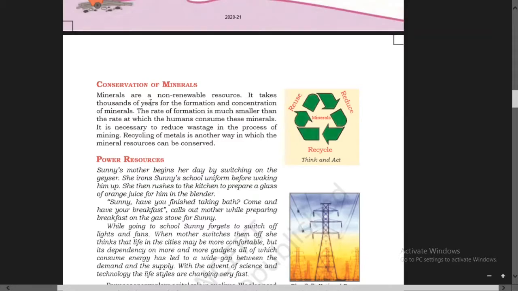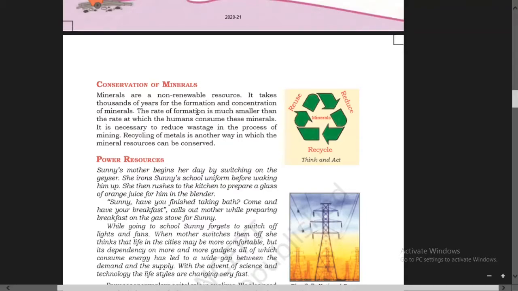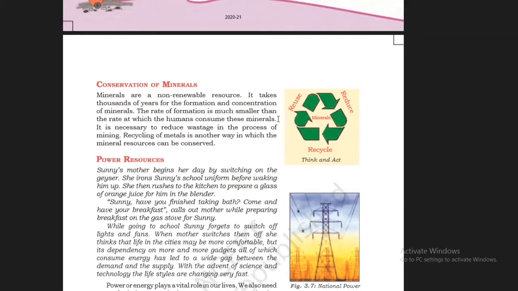It takes thousands of years for the formation and concentration of minerals. Concentration means the action or power of focusing one's attention. So it takes thousands of years. The rate of formation of minerals is much smaller than the rate at which human beings are consuming them.